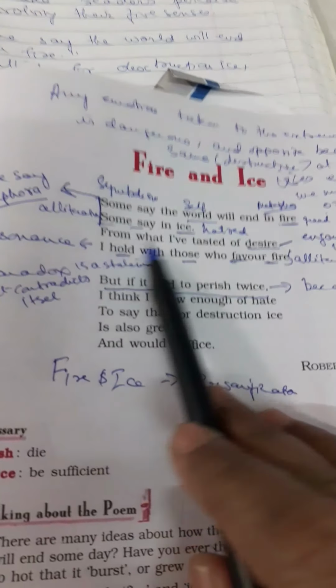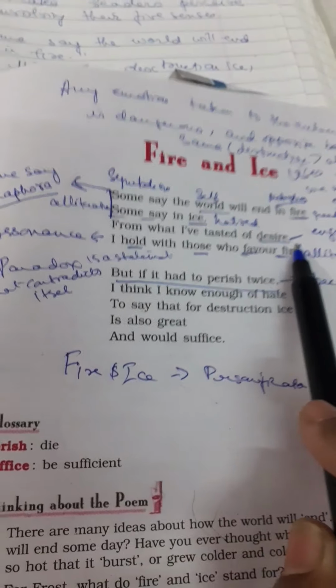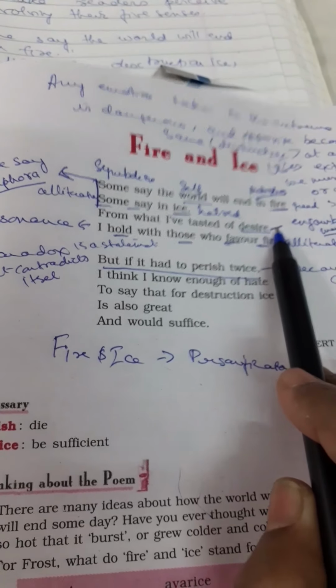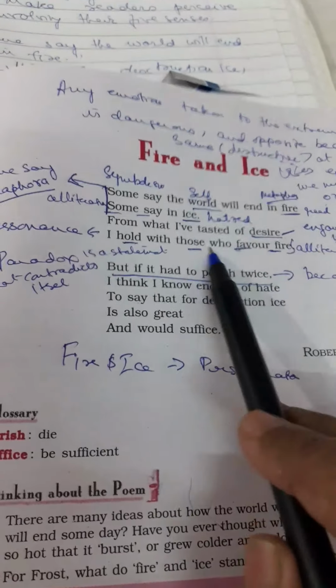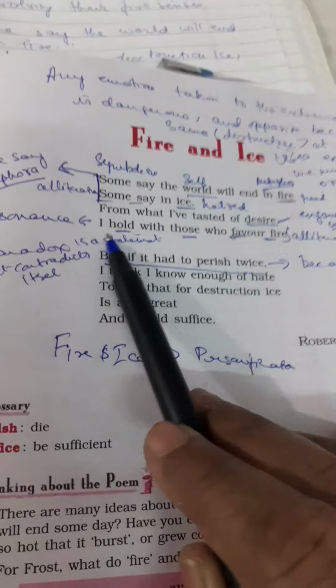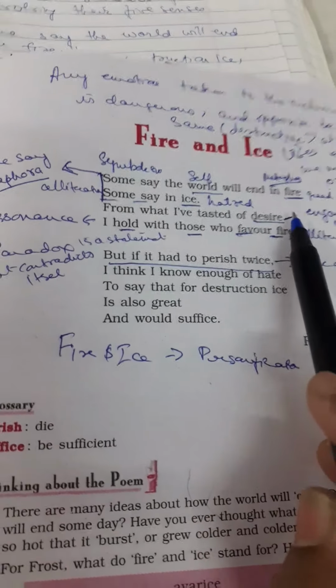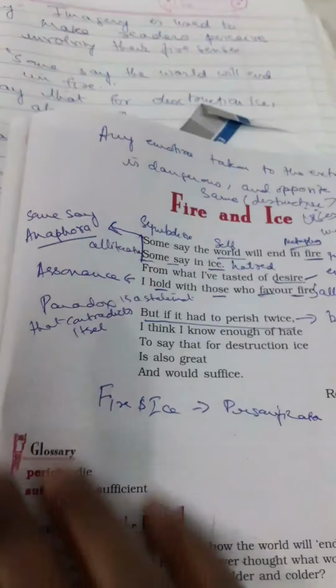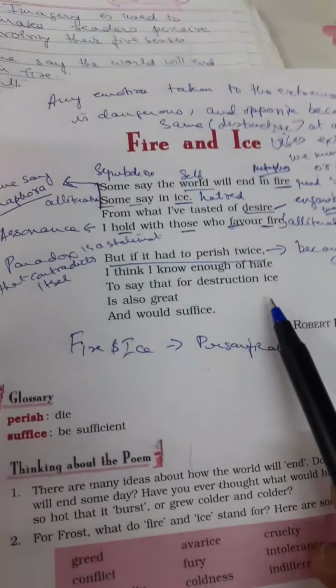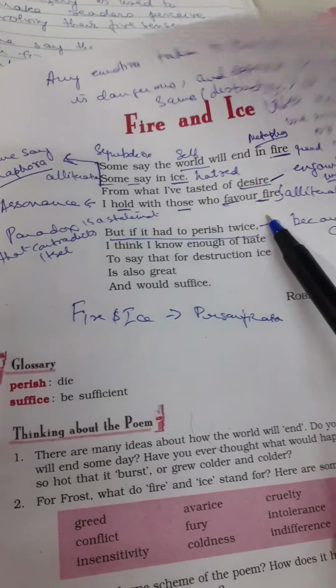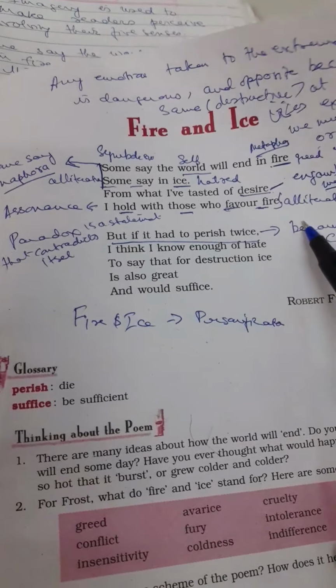But the next line, "From what I have tasted of desire," there is no comma here, there is no full stop, there is no punctuation mark. And the thought runs into the next line, "I hold with those who favor fire." So this is an example of enjambment. That means when there is no punctuation mark and it is continued in the second line, that becomes an enjambment.